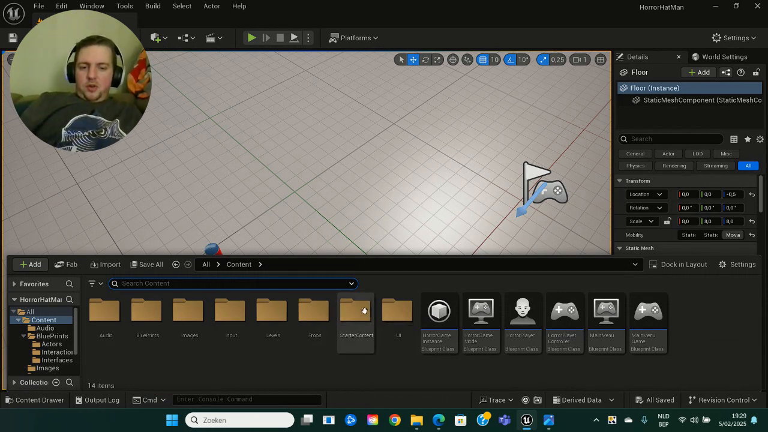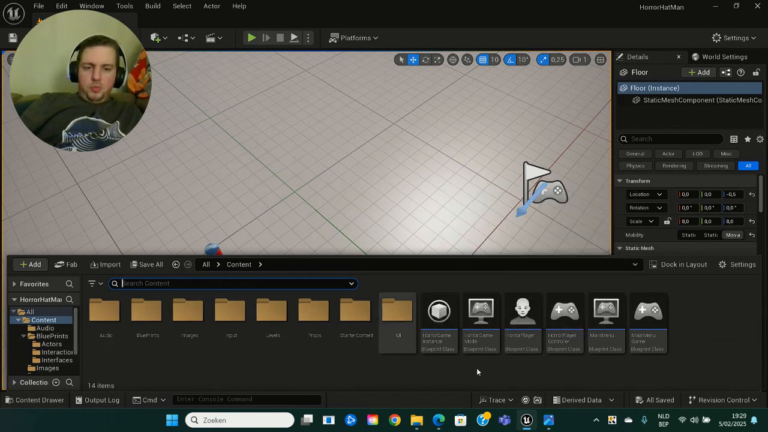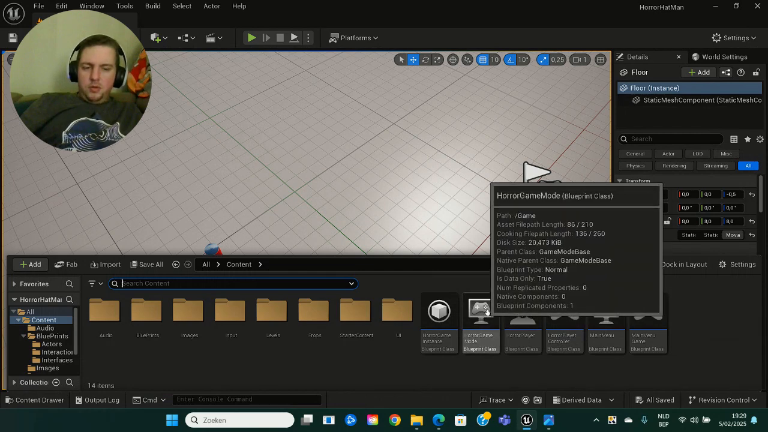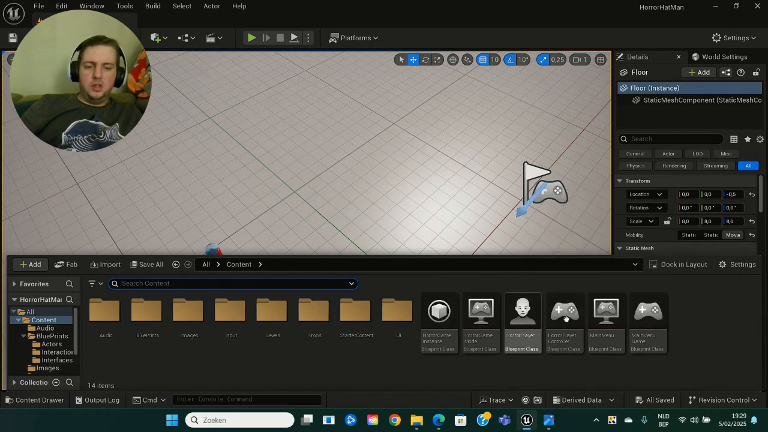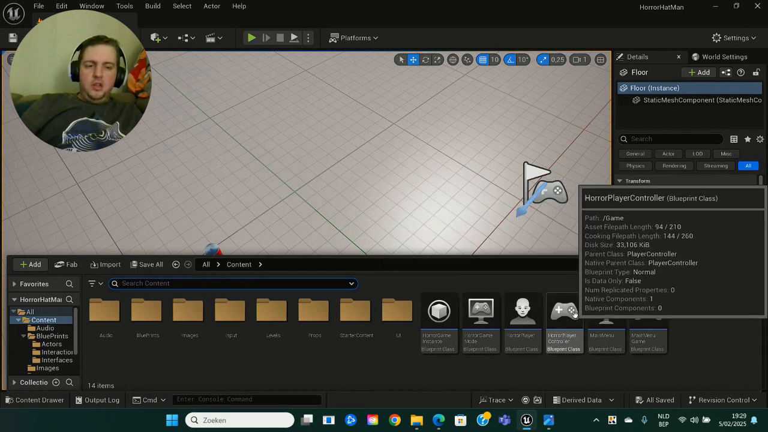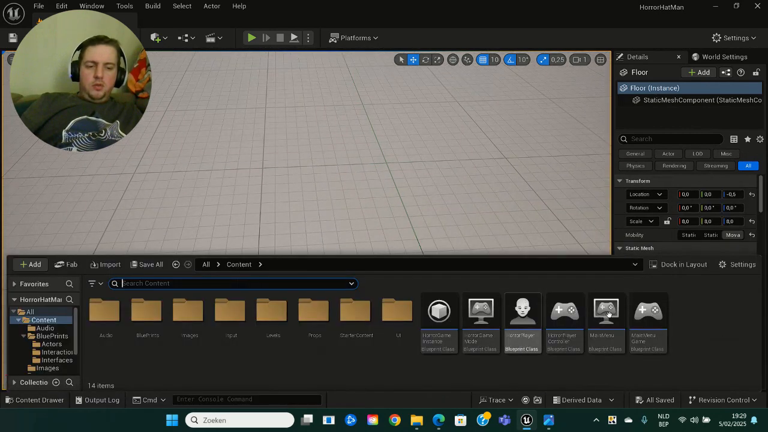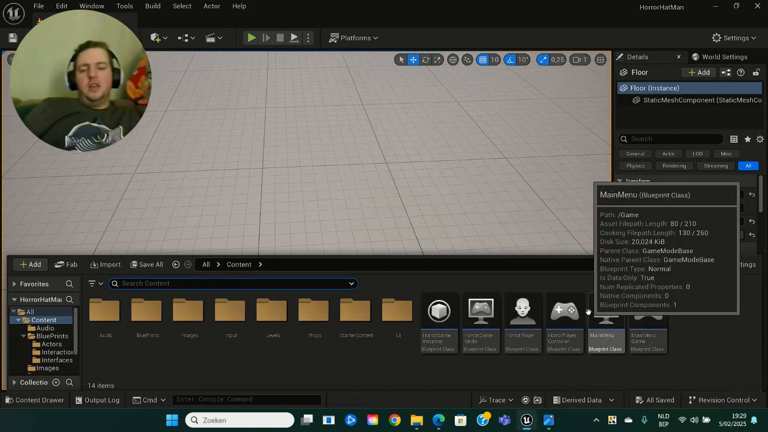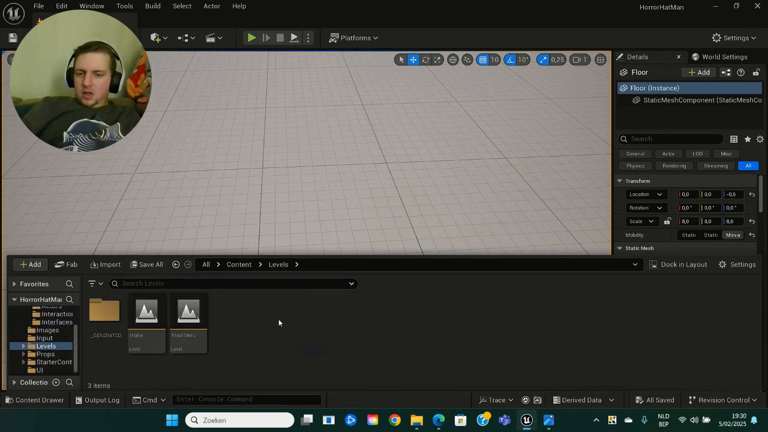So props, and then we've got starter content and UI, user interface. We also made a horror game instance. This is my blueprint class game instance, a horror game mode, and a blueprint class horror player, which has all the properties for interaction. Then there's the horror player controller, which is the controller I need to play my horror game. I also set up a main menu and a main menu game. Let's get really quick. Let's go to levels first and take a look at the main menu now.